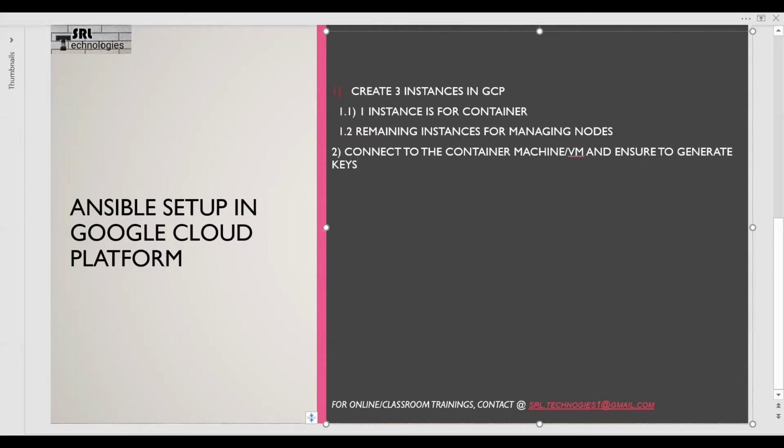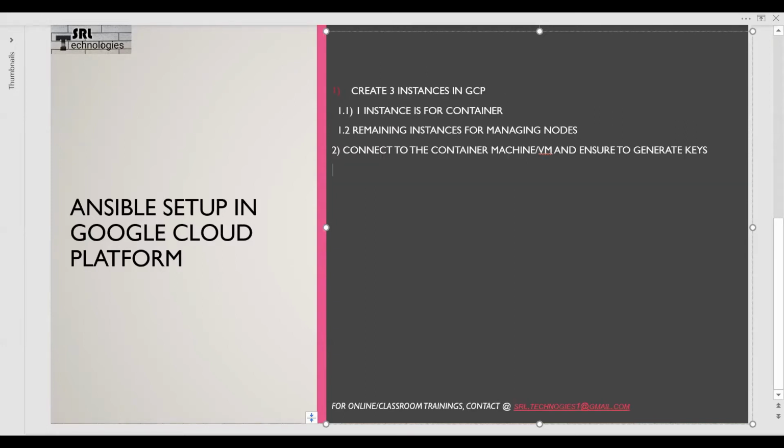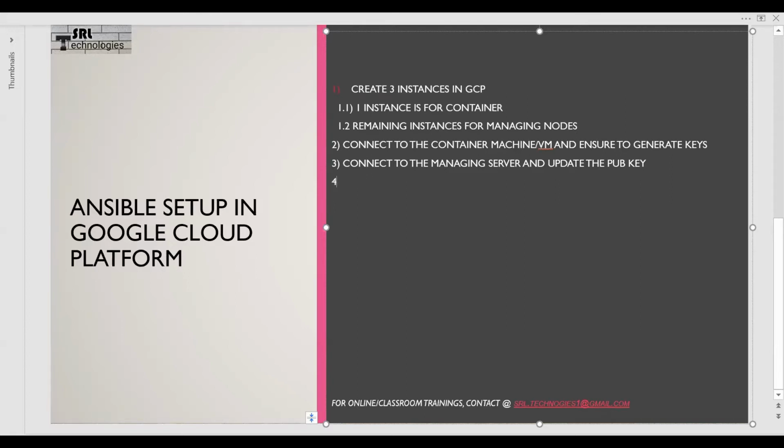Once the keys are generated in the source system, which we call as container system, now connect it to the managing server and update the public key which is generated in the step 2 to maintain the connection between the source system and destination system. Do the similar exercise that you performed in the step 3 for the another managing server also.